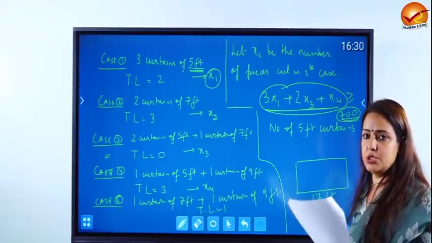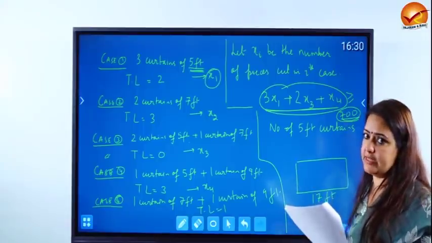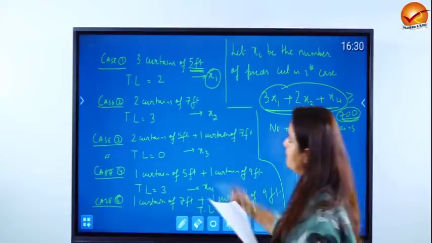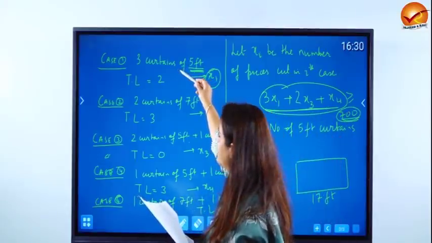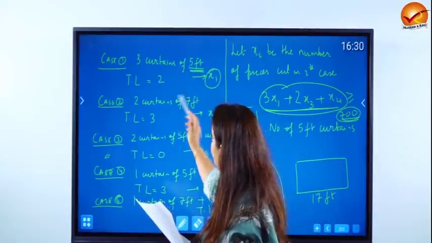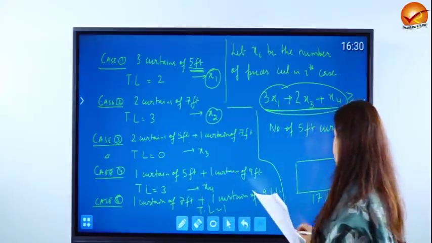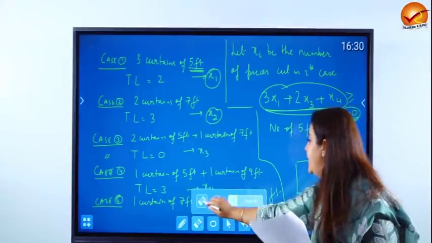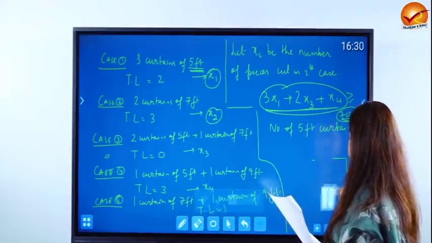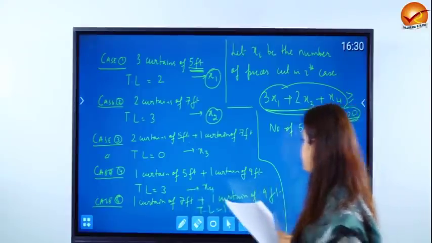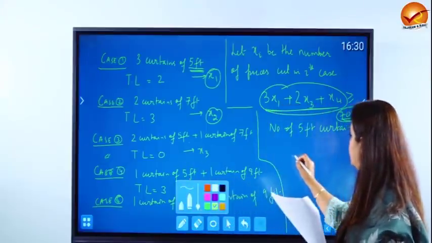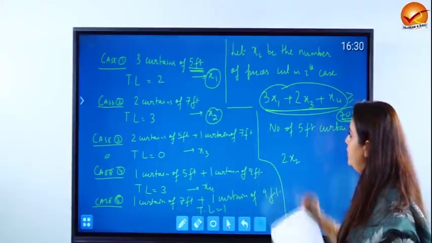Now repeat this procedure for 7 feet as well as 9 feet. Let's look at 7 feet. Case 1 does not yield any 7 feet curtain. Case 2, each piece will give you 2 curtains, so x2 pieces will give you 2x2.